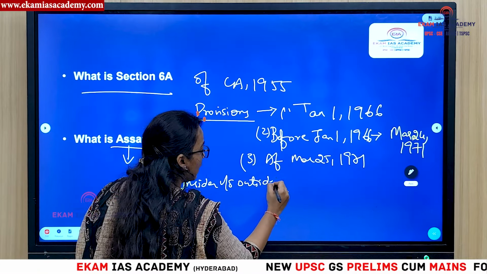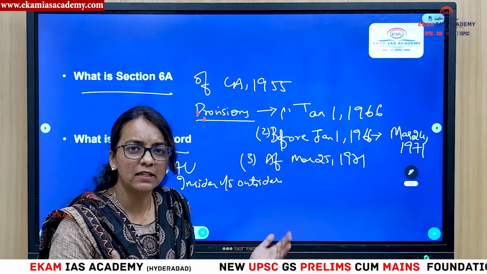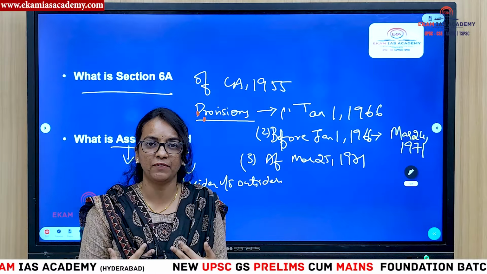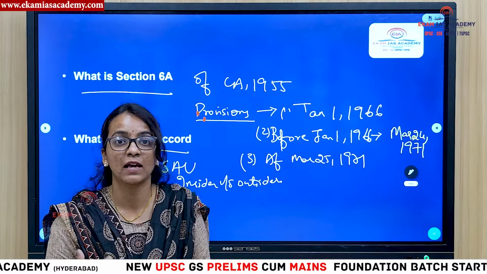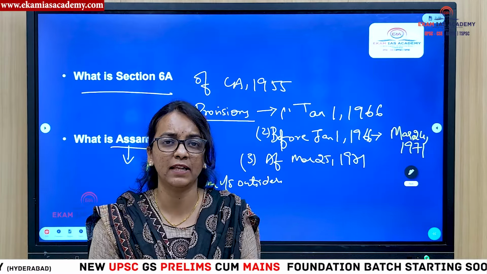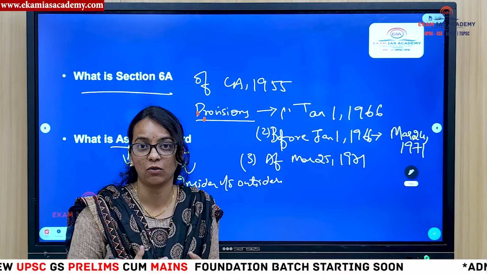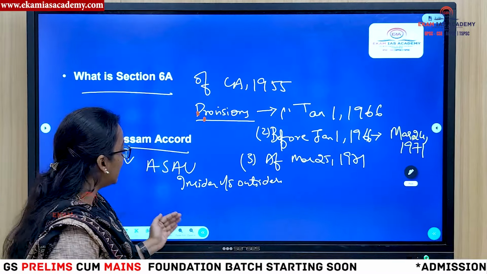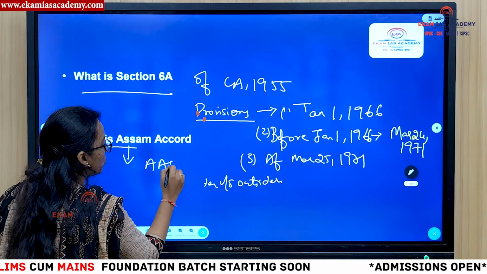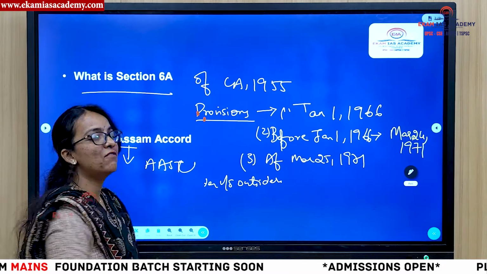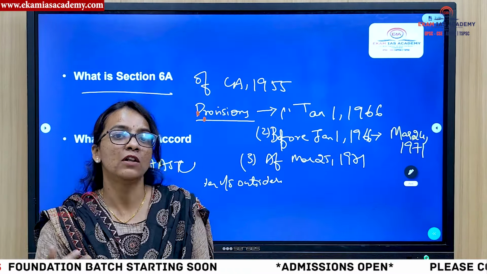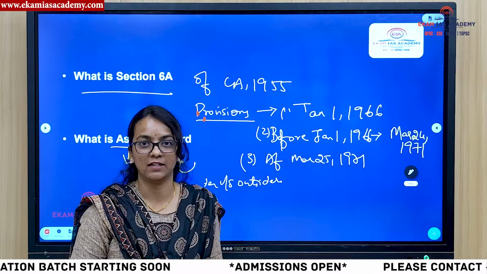If a large number of illegal immigrants enter Assam, the people of Assam will feel they will lose their resources in the education field, health field, they will lose their culture, and maybe financial resources also.